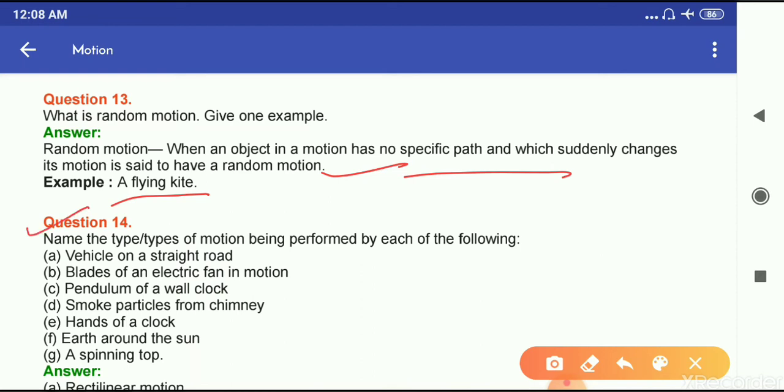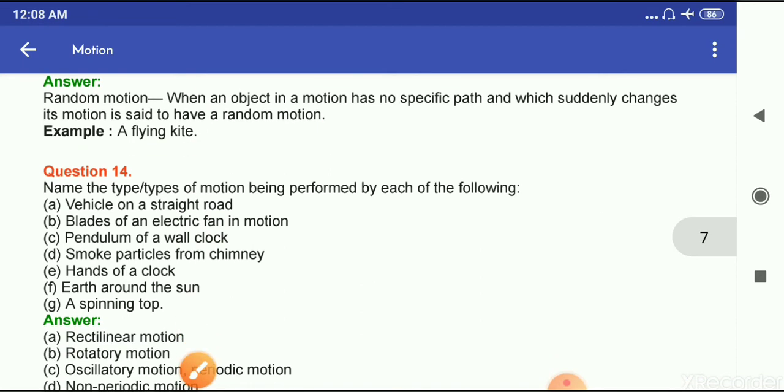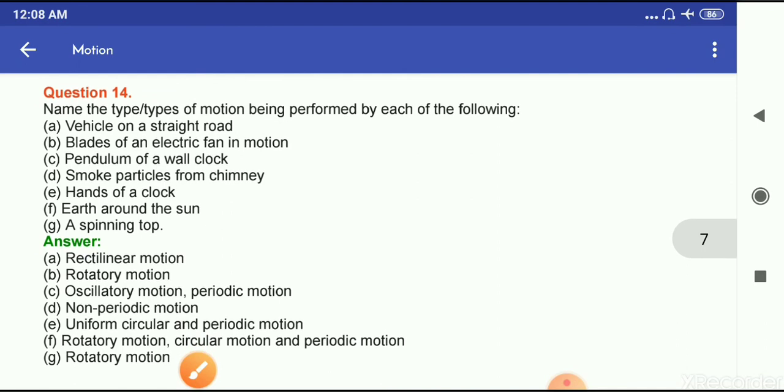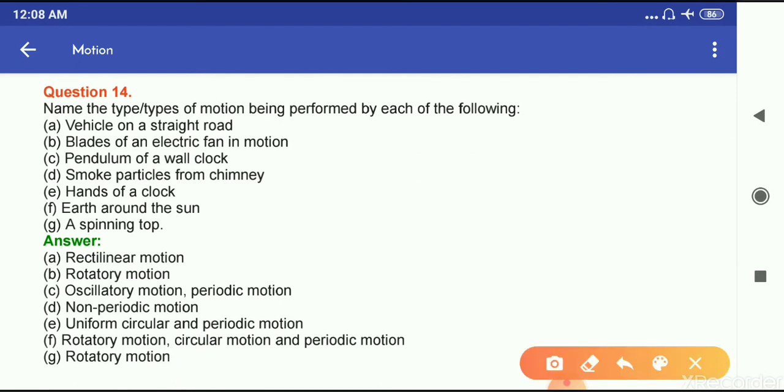Now question number 14. Name the type or types of motion being performed by each of the following. First one is vehicle on a straight road. So this is rectilinear motion. Blades of an electric fan in motion, rotatory motion. Pendulum of a wall clock, oscillatory and periodic motion. Then smoke particles from chimney, non-periodic motion.